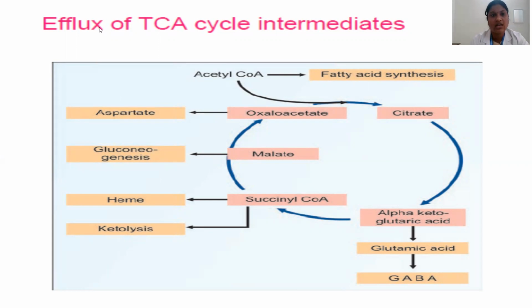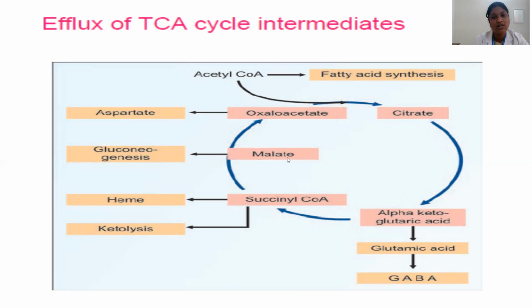Here you can see the effects on TCA cycle intermediates, that is, the cataplerotic role. The acetyl coenzyme A combines with oxaloacetate to form citrate, then alpha ketoglutarate. There is a series of reactions happening here, and this alpha ketoglutarate will result in formation of the neurotransmitter GABA in the brain. Similarly, once alpha ketoglutarate is converted to succinyl coenzyme A, this succinyl coenzyme A contributes to heme synthesis and also to ketolysis. When succinyl coenzyme A is converted into malate, this malate can undergo gluconeogenesis.